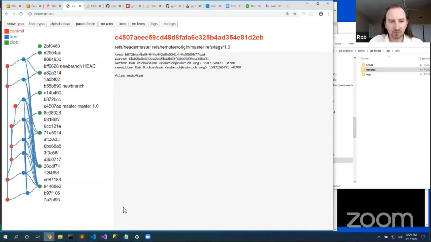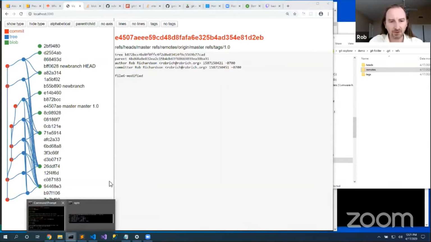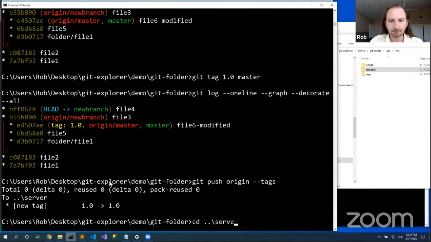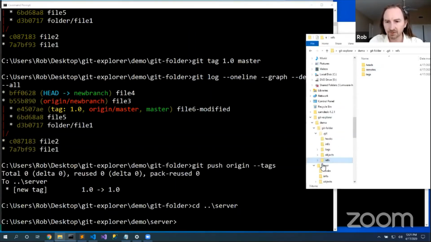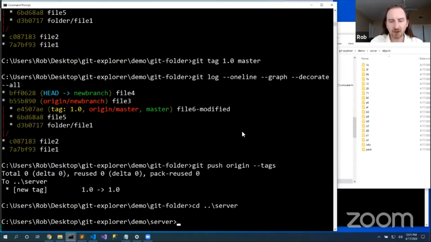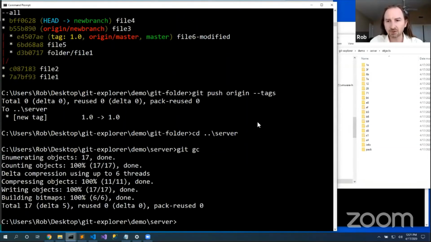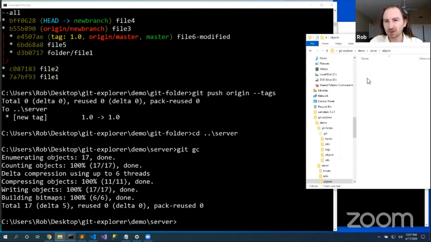So we talked about pack files. Let's come back to pack files. Here on my server, I have a bunch of objects, and in time, those might get expensive. Now Git will run this behind the scenes whenever it needs to. Git gc, garbage collect, and git gc will go take all of these commits and pack them into this small pack file.